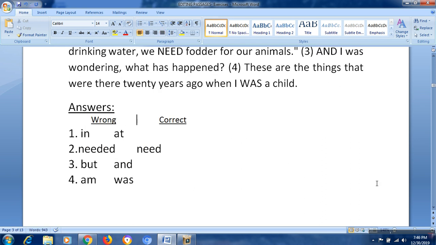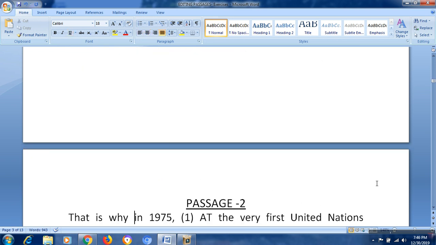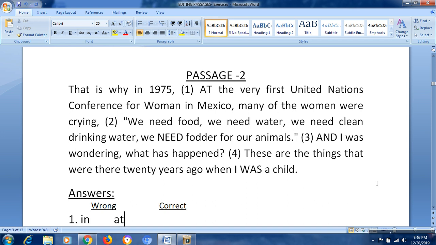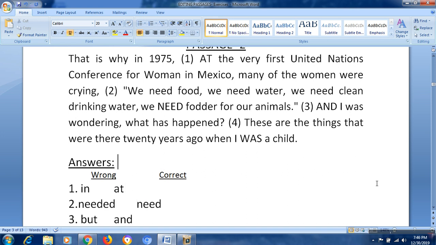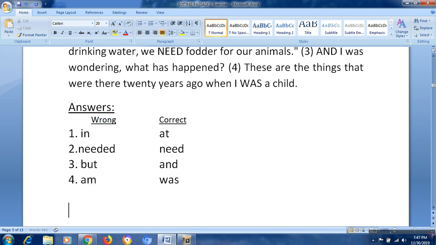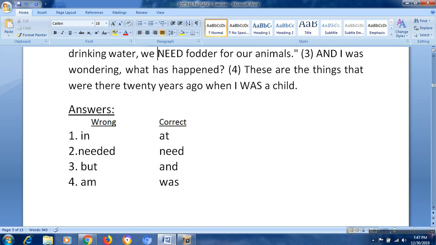So the second paragraph is also over. Let us check what areas they tested. The first mistake here, "in" and "it", both are prepositions. That's fine. Second one, need, needed, need. Here verb form or tense form. But and conjunctions. I am, was, helping verbs. So in these areas they tested you.